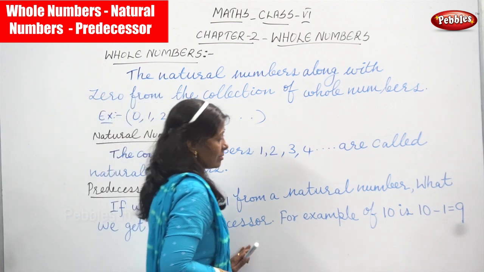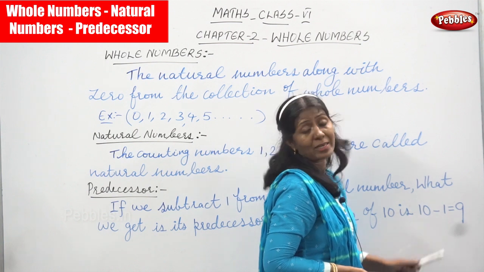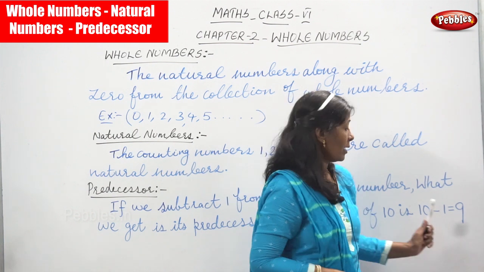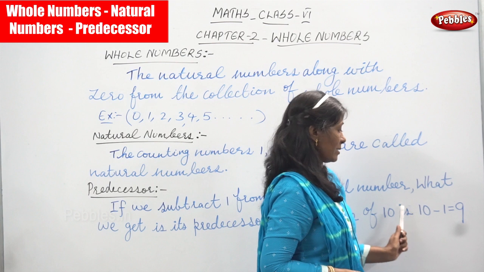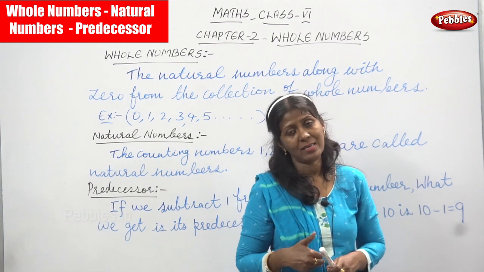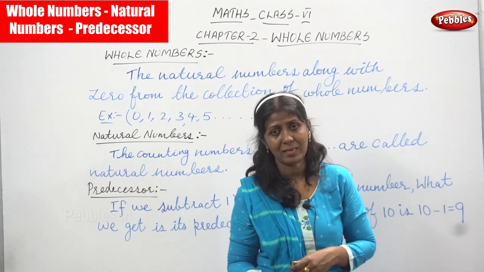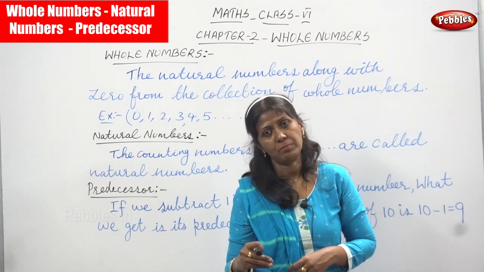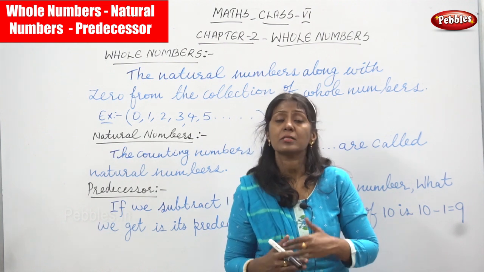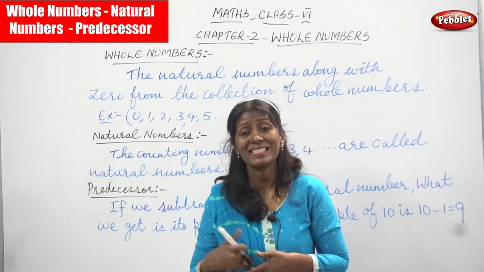That is the example I have taken: 10 is a natural number, so from 10 I subtract 1 and get 9. So what is the number before 10? It is 9. Whatever number you have taken, the number before it is called the predecessor. The number before is the predecessor, and the number after is the successor.